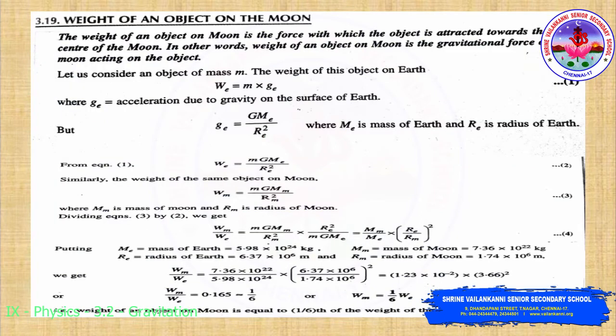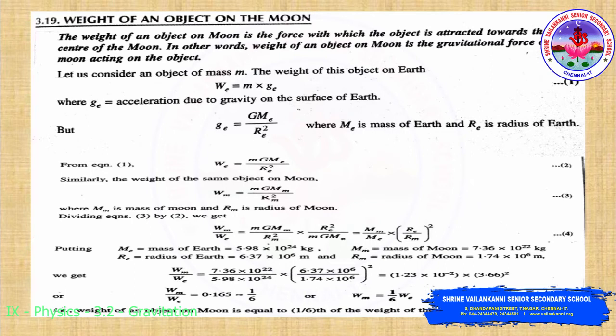We will see the weight of an object on the moon. The weight of an object on the moon is the force with which the object is attracted towards the center of the moon. In other words, the weight of an object on the moon is the gravitational force of the moon acting on the object. Let us consider an object of mass m.